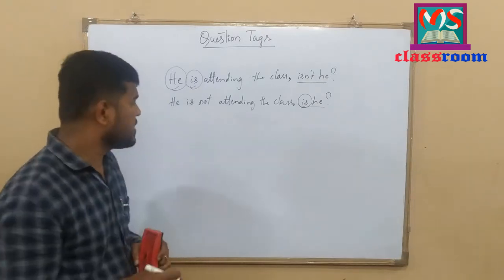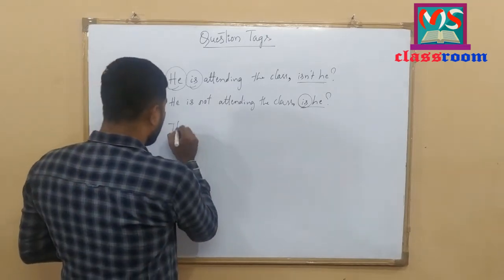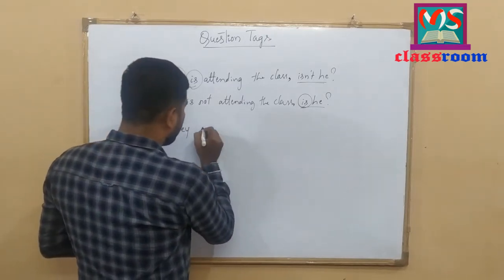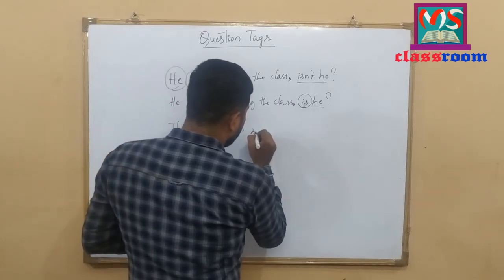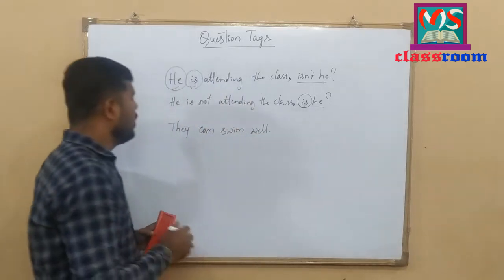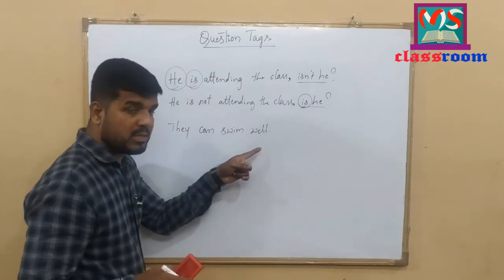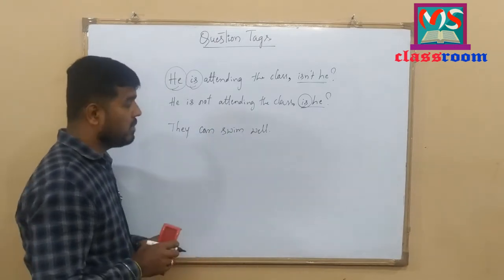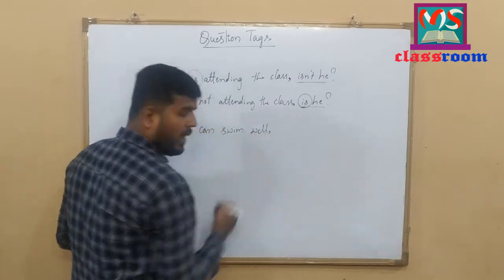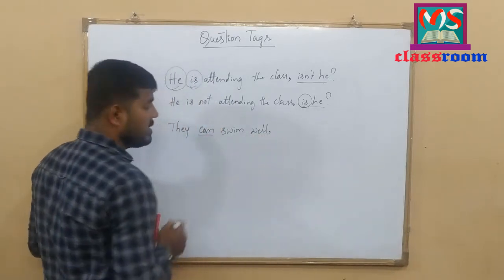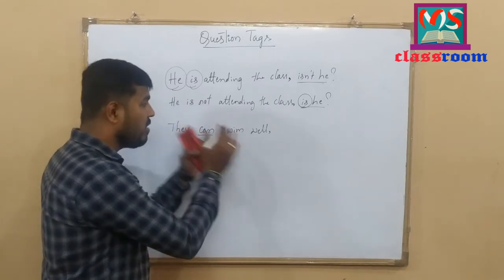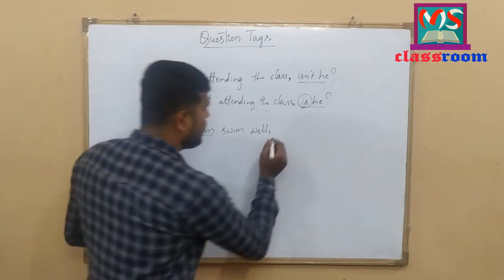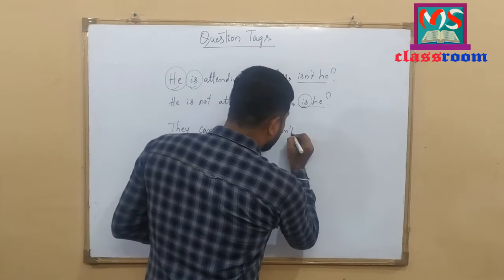Let me write some more examples here. They can swim well. Look at here. This is a positive statement. They can swim well. And we have to use a comma here. And here, can is a modal auxiliary, and we have to add a negative question tag here. Can't they?